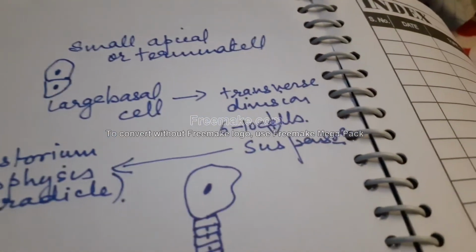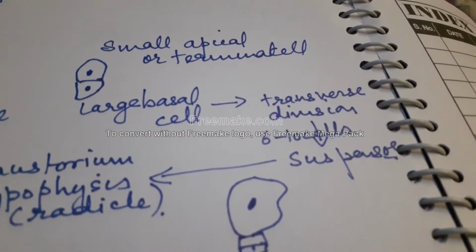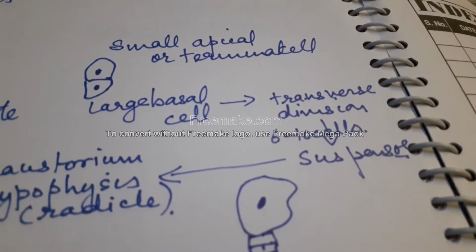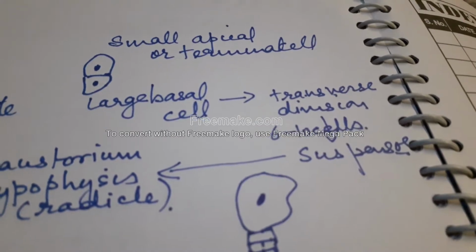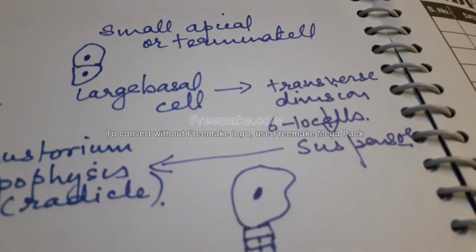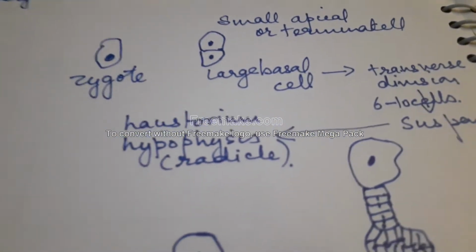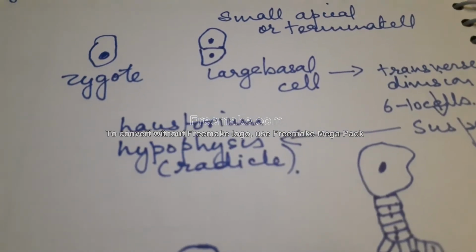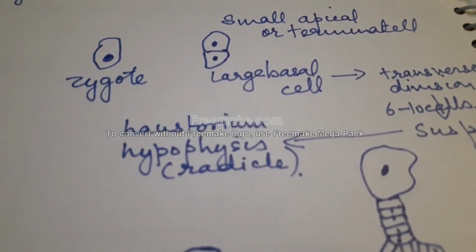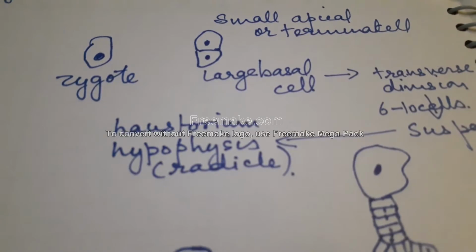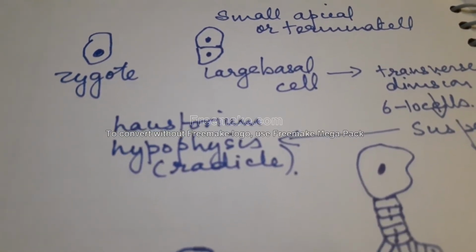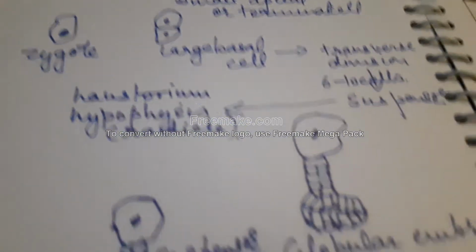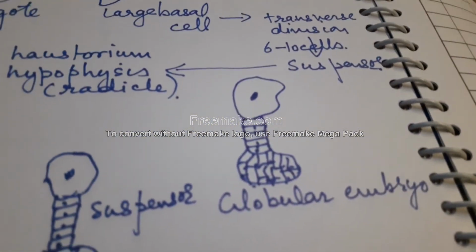The large basal cell undergoes transverse divisions, and then it forms a group of 6 to 10 cells, which later on is called the suspensor. The first cell of the suspensor towards the micropylar end is called the haustorium, whereas the last cell of the suspensor, that is towards the chalazal end, is called the hypophysis, which later develops into the radicle. Now this is the structure of the globular embryo.